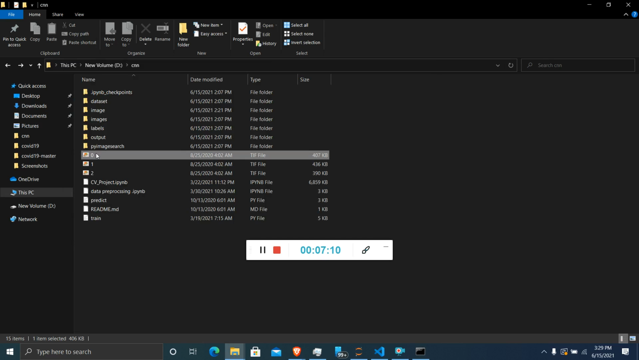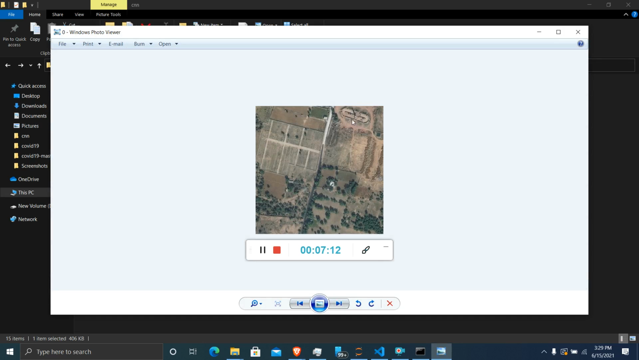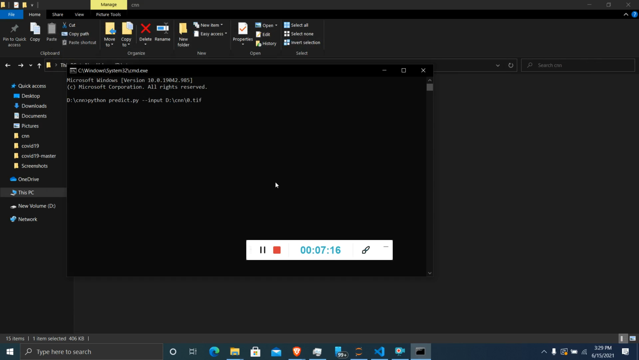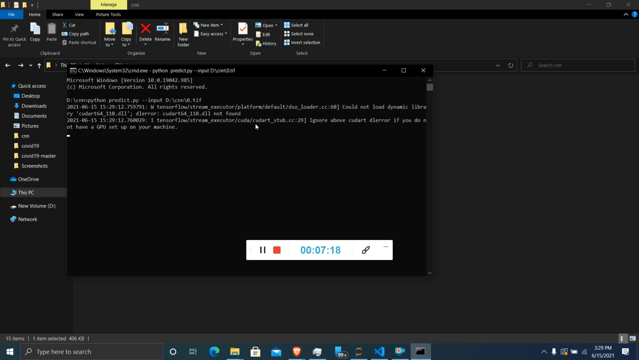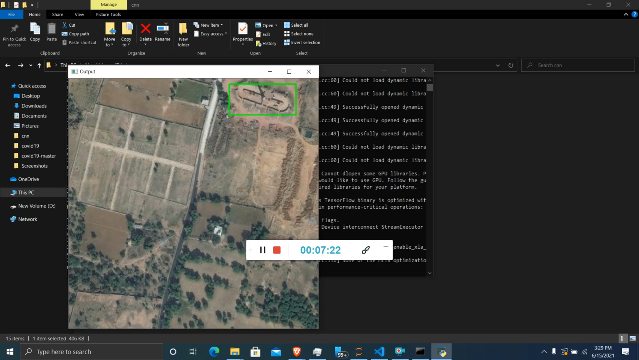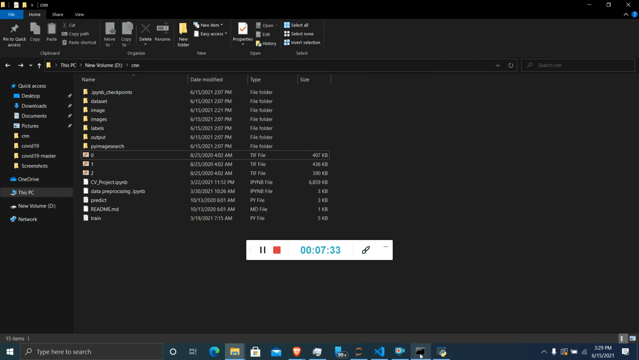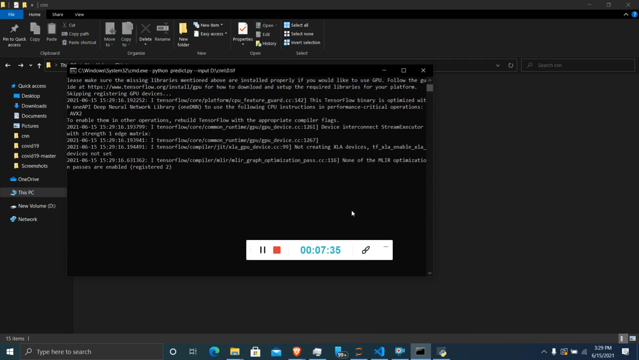We can see this is the image we are trying to predict, and here is our brick lane. We'll see if our model will be able to predict that. Yeah, we can see that in a bounding box, our model is able to predict where that particular brick lane is present. But we'll also do the same thing for another image.